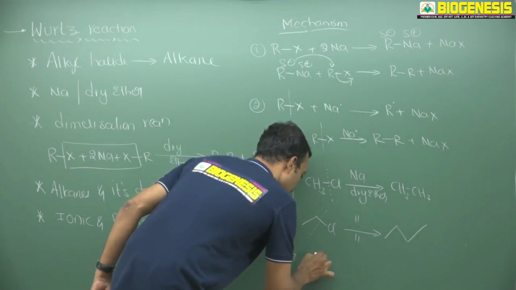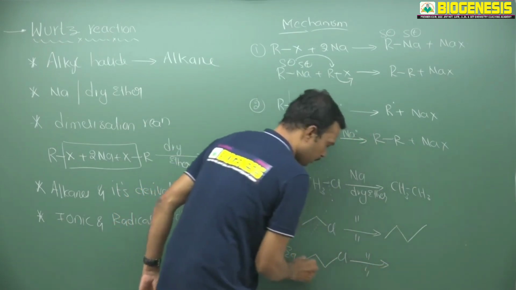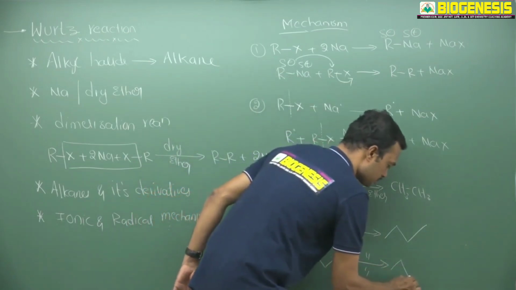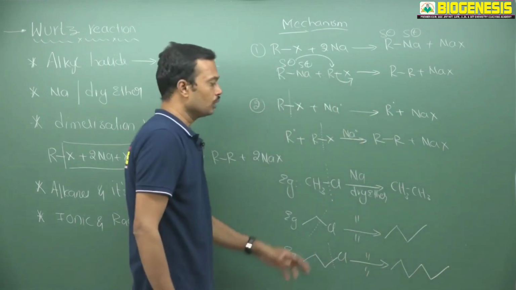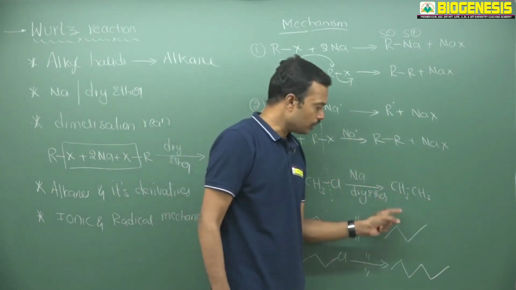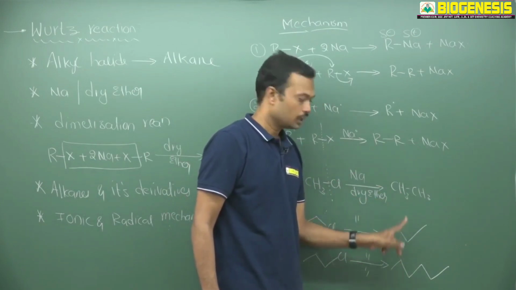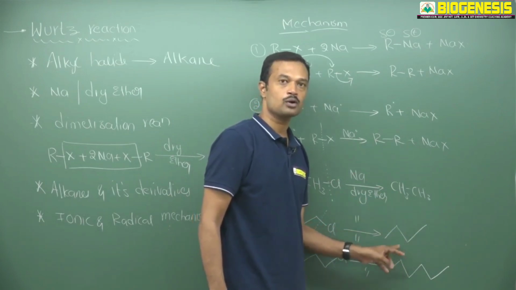Suppose I take propane, N-propyl chloride, remove this chlorine and make them into hexane. See here 1, 2, 3, 4, 5, 6, a total of 6 carbons. If you observe carefully, even number of carbons are going to be prepared here. So this is ethane, here it is butane and this is hexane. So every time we are preparing an even number of alkanes.